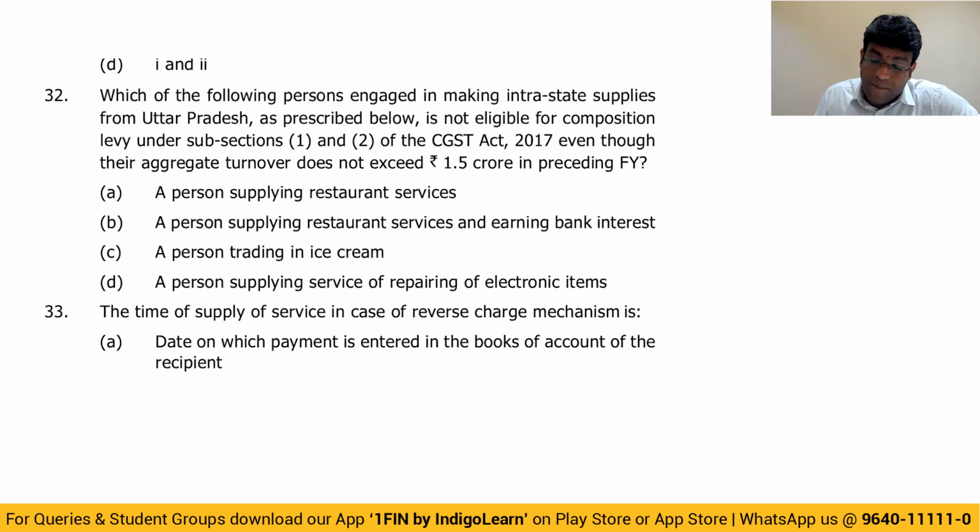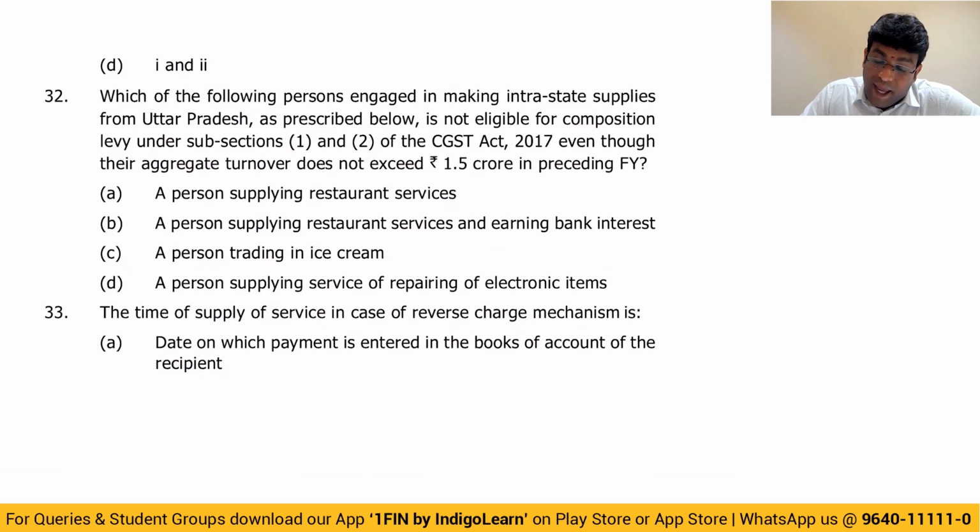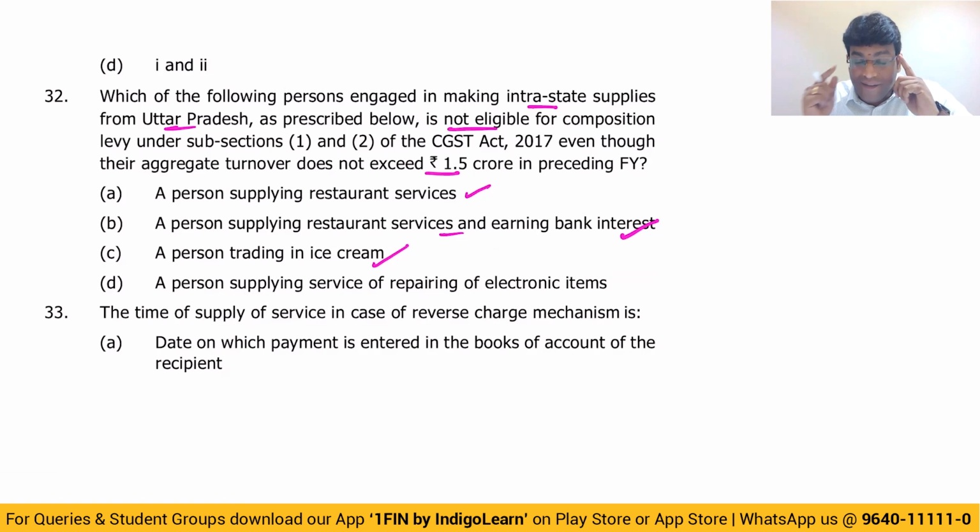Next. 32nd question. Which of the following persons engaged in making intrastate supplies from UP is not eligible for the composition scheme, even though turnover does not exceed 1.5 crore? Restaurant service, you can go for the composition scheme. Restaurant and bank interest, still you can go for the composition scheme. Trading in ice cream, a trader also can go for the composition scheme. Manufacturer of ice cream cannot go, but a trader in ice cream can go. Supplying service of repairing electronic items, this particular person cannot go for the composition scheme.